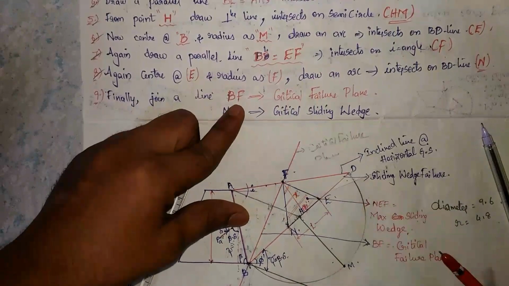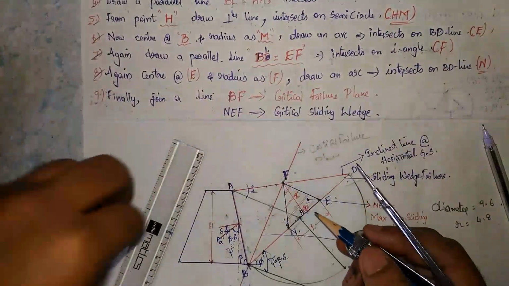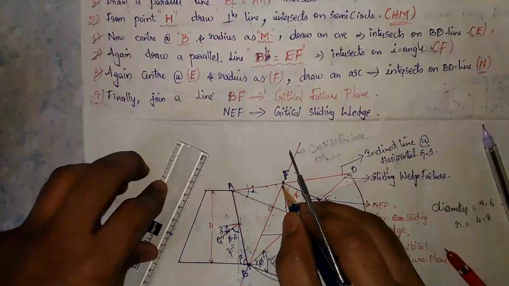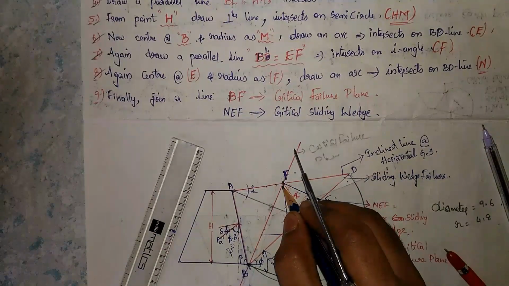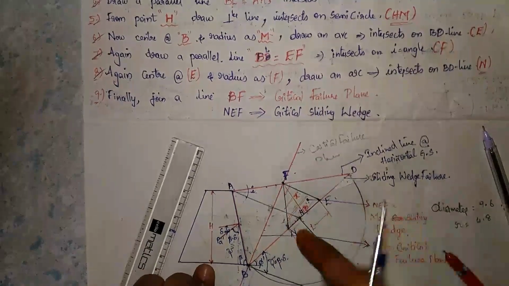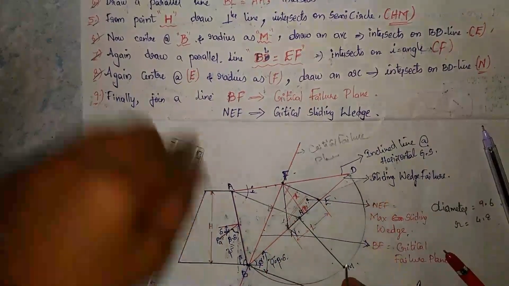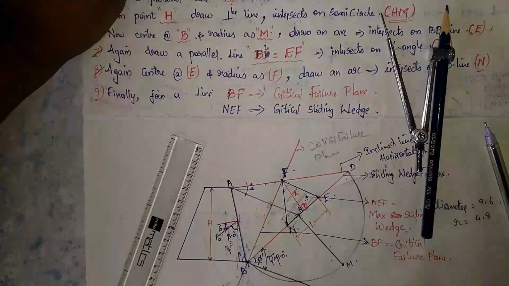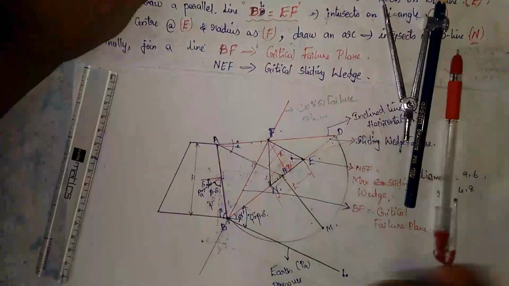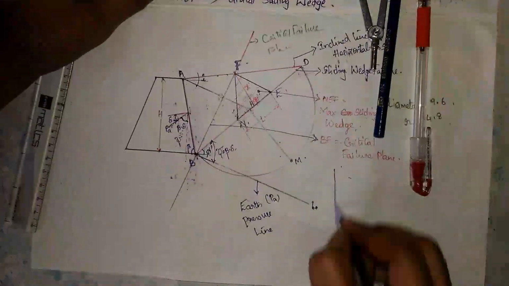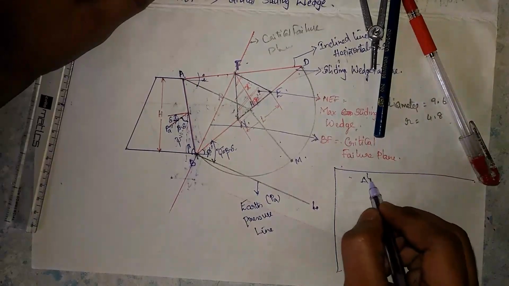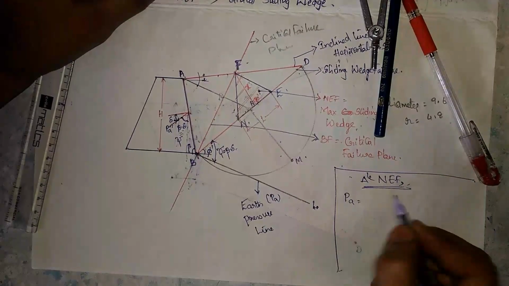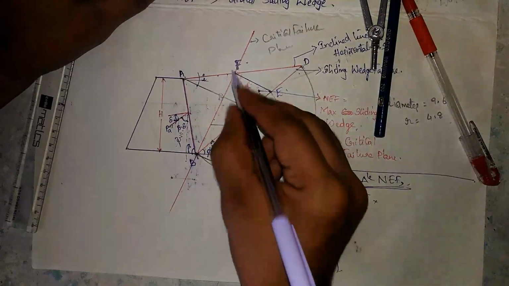That means in this area, when the load is applied on the soil surface, the sliding wedge develops, and maximum failure occurs in this area. To find this area, Rebhann has given this graphical presentation. By taking this triangle NEF, he found PA equals gamma into area of NEF.